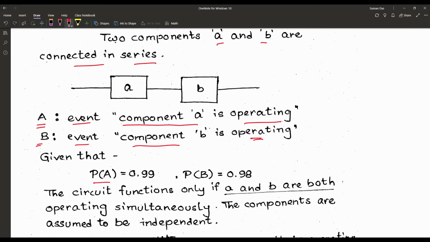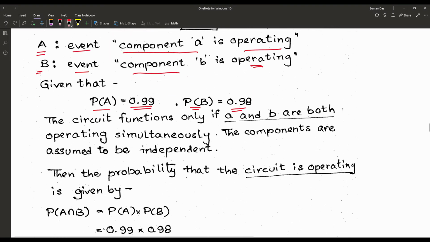Given that P(A) is equal to 0.99 and P(B) is equal to 0.98. The circuit functions only if A and B are both operating simultaneously. The components are assumed to be independent.